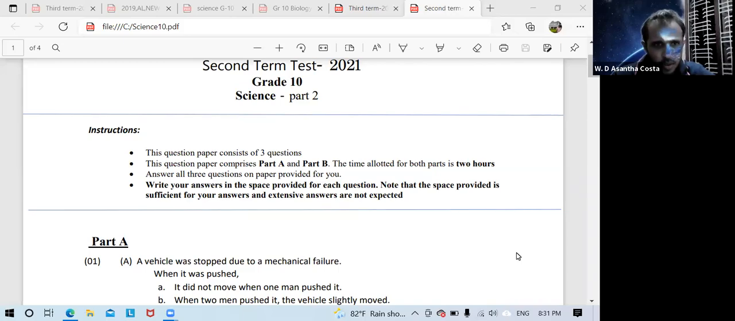Hello children, first of all, read this instruction carefully. Especially bold, write your answers in space provided for each question. Note that the space provided is sufficient for your answers and extensive answers are not expected. Now shall we move to first question.